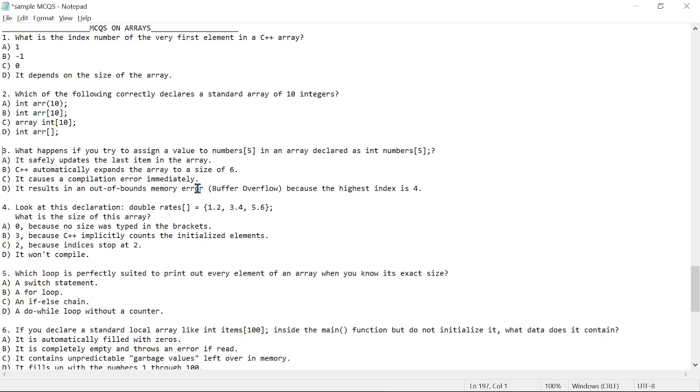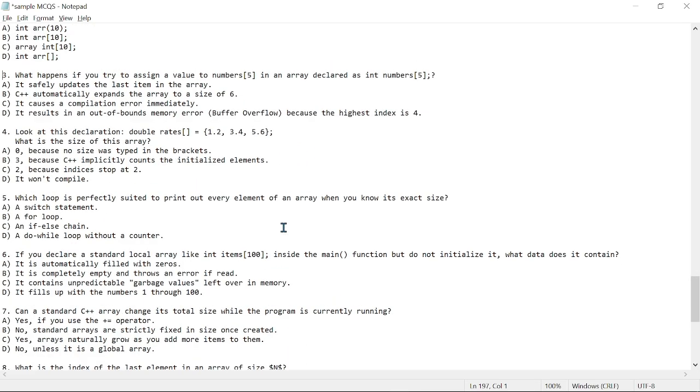Because our array should have, I mean, the highest index should be 4, right? Yes. So let's move on to question 4.